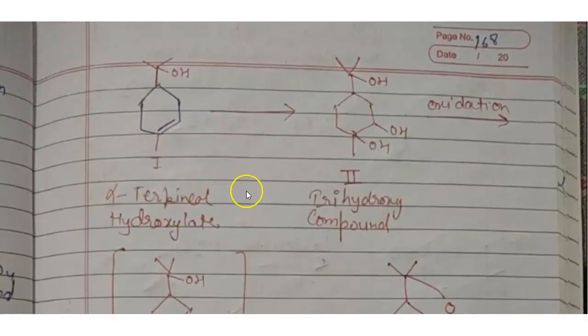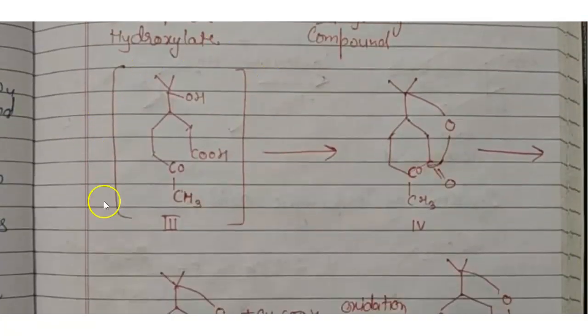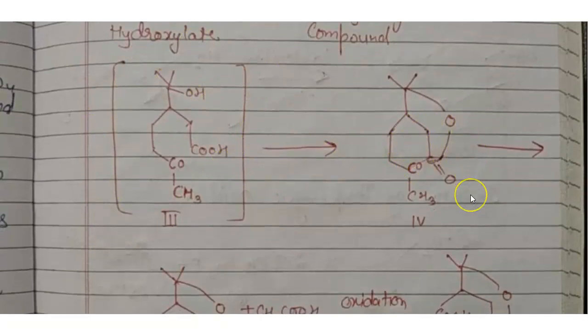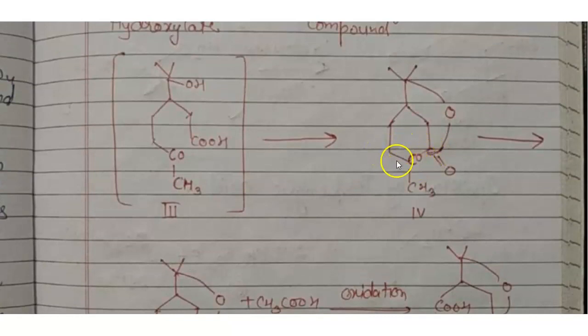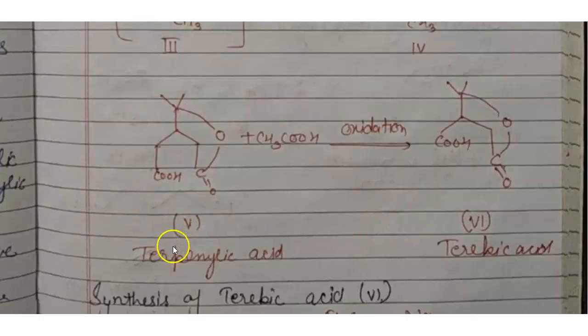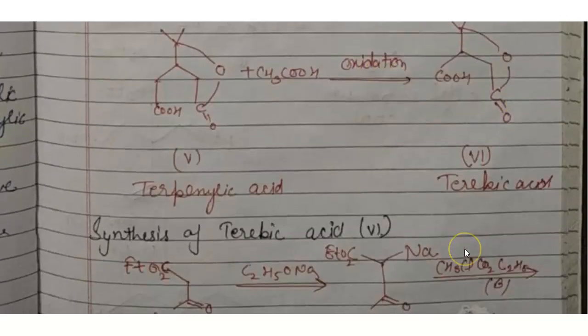Here alpha terpineol is hydroxylated to form the trihydroxy compound, then oxidation forms the third compound, and next rearrangement forms the fourth compound. With further rearrangement, this breaks and forms the carboxylic acid, that is terpenylic acid, which on reaction with acetic acid in the presence of oxidation forms terebic acid.